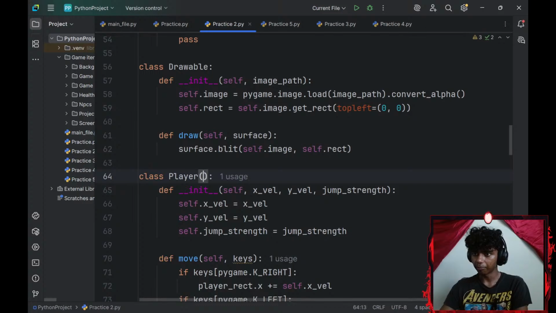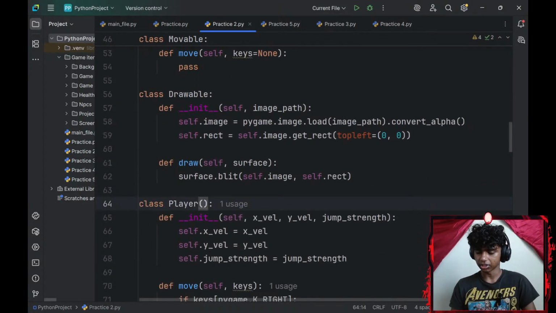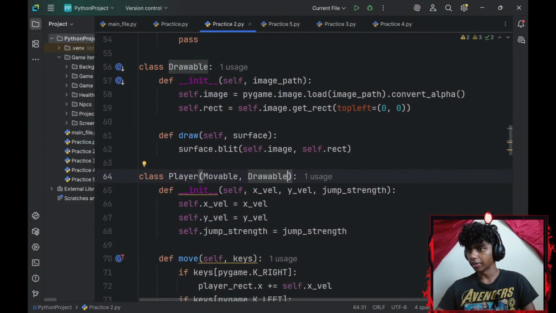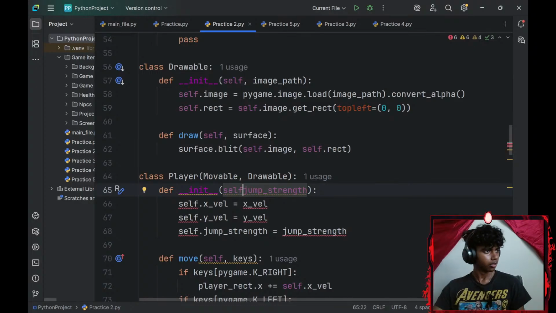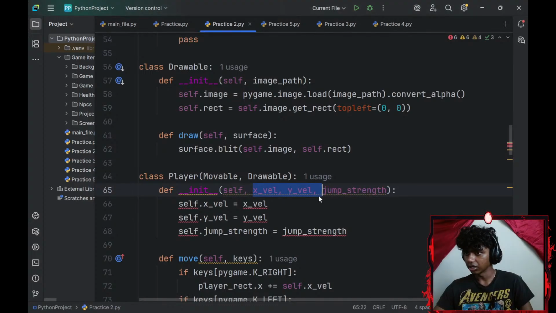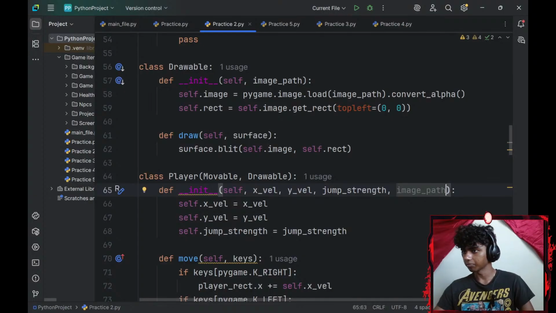Okay, player. Now my player has to inherit my parent classes, movable and drawable. I'll go with my movable and my drawable. So I basically wouldn't need to add my x velocity, y velocity here. I'll just need my player's jump strength. Correct. Self, x-axis, y-axis, x velocity, y velocity, image path. Okay, never mind, I would need it. I just need to add my extra image underscore path here.